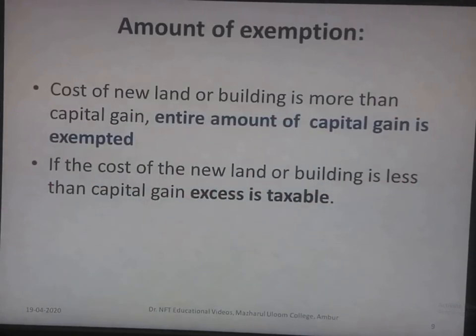Now we'll see what is the amount of exemption and how it can be claimed. Cost of new land or building is more than capital gain. If the cost of new land or building is more than the capital gain, the entire amount of capital gain is exempted. If the cost of new land or building is less than the capital gain, the excess is taxable.